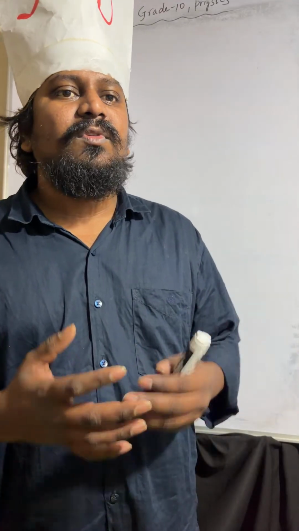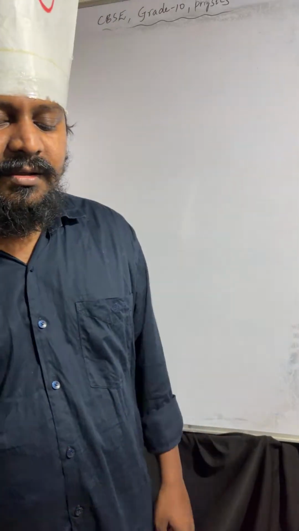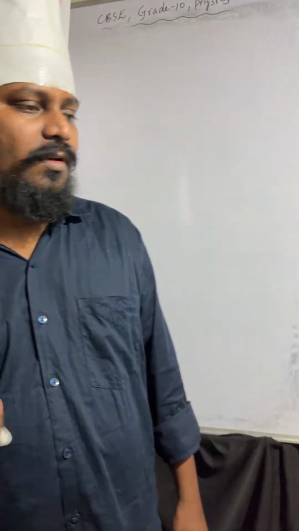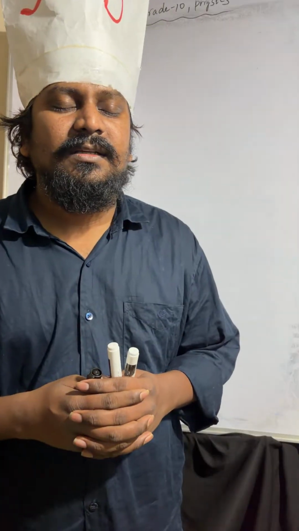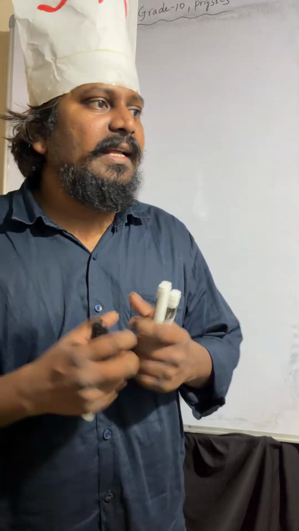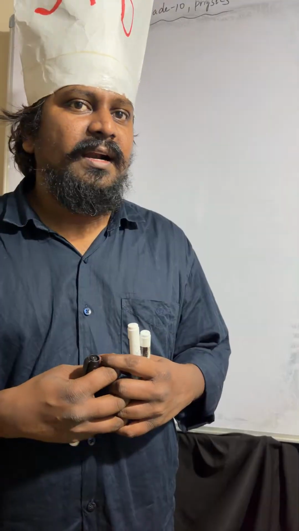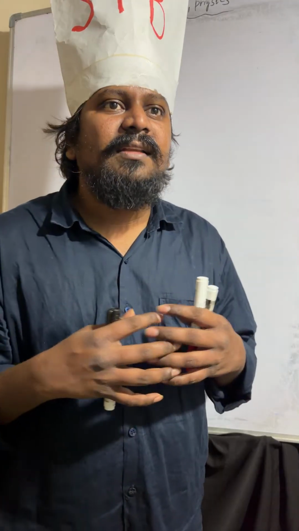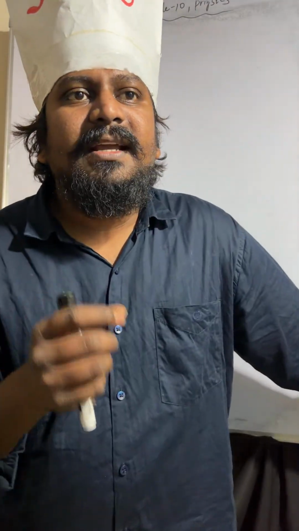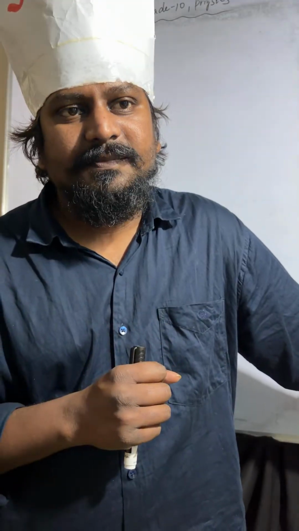So the human eye is the most sensitive organ in our body. With the eye only can we see objects. If you close your eyes, you can't see anything around us. Once you open your eyes, you can see everything in front of us, right? With our eye only we can see things. That is the reason the human eye is the most sensitive organ in our body.